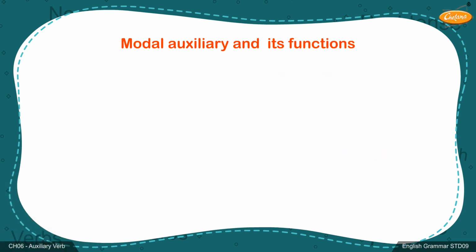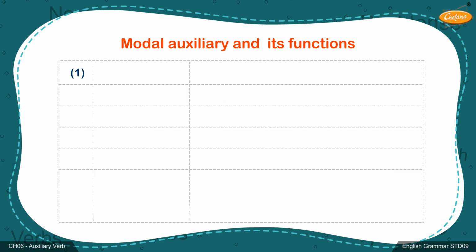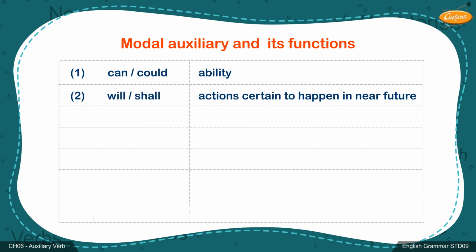Modal auxiliaries and their functions. 1. Can, could: ability. 2. Will, shall: actions certain to happen in the near future. 3. Should: advice. 4.